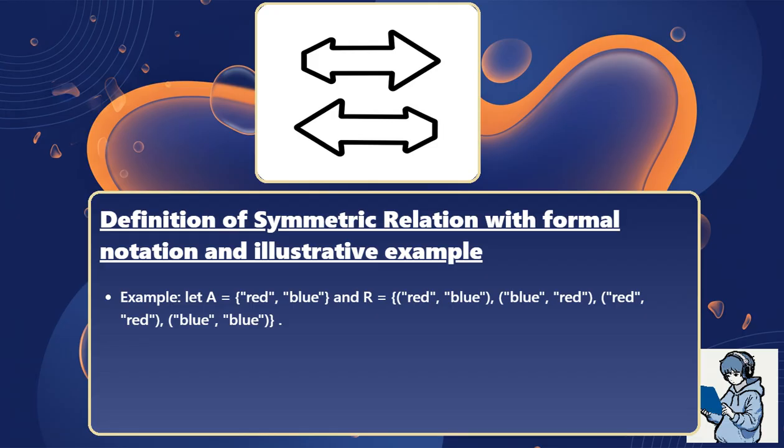Example: let A be the set {red, blue}, and let R be the set of ordered pairs (red, blue), (blue, red), (red, red), and (blue, blue). Since every pair appears with its reverse, R is symmetric.